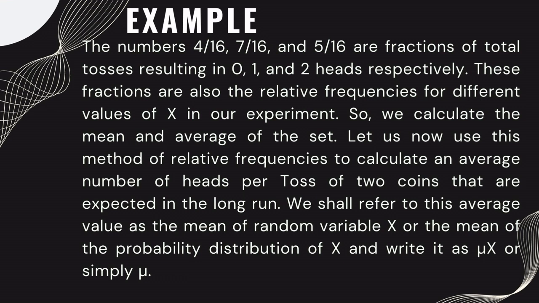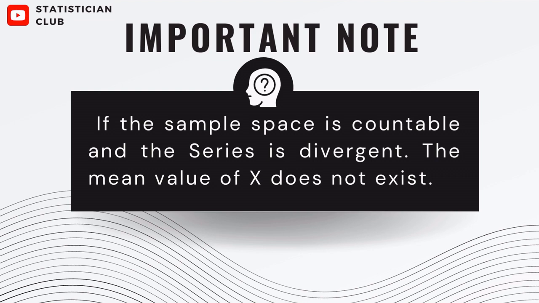So this is the description or explanation of the previous slide. And the important point is that if your sample space is countable and the series is divergent, meaning the series or sequence does not have any finite limit, then the mean value of x does not exist.